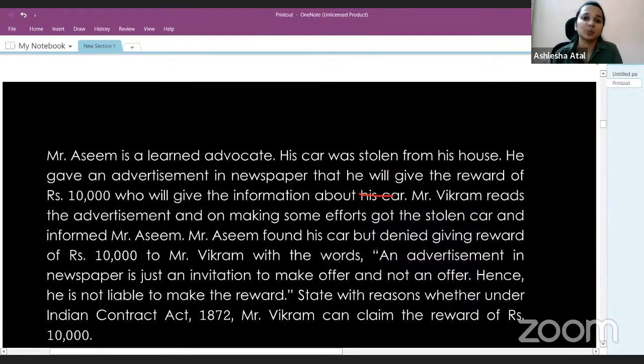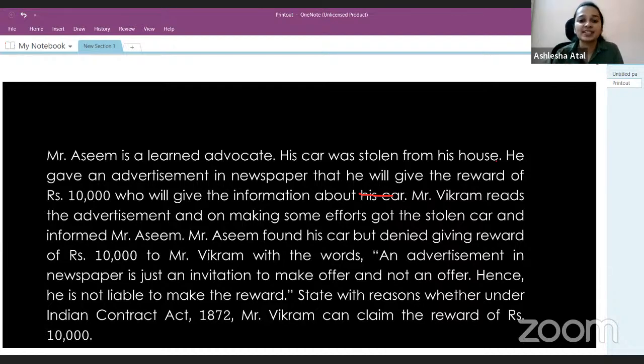Mr. Asim found his car but denied giving the reward of rupees 10,000 to Mr. Vikram with the words, an advertisement in newspaper is just an invitation to make offer and not an offer. Hence, he is not liable to make the reward. So what does Mr. Asim say? He says that I have made an advertisement in the newspaper and it is an invitation to offer, not an offer. Hence, I am not liable to give any reward to you.